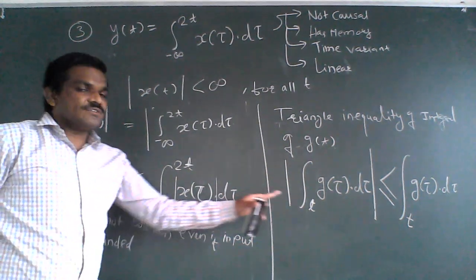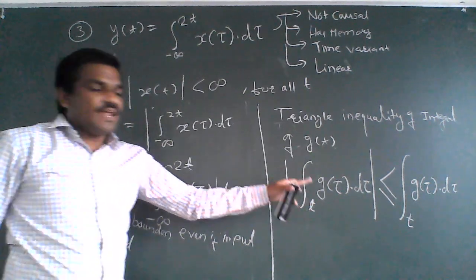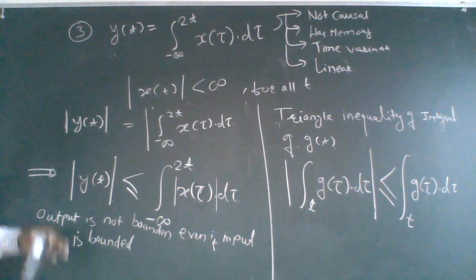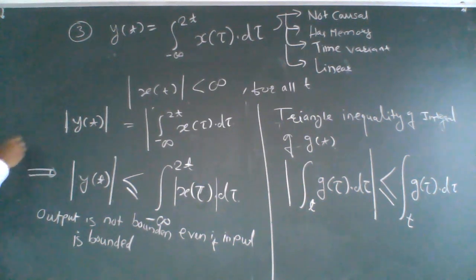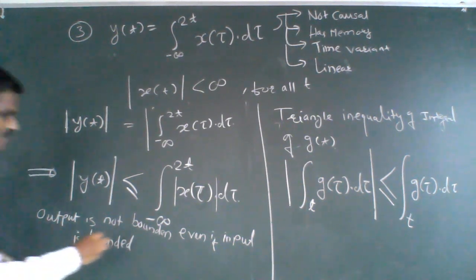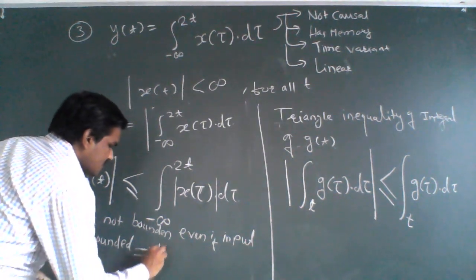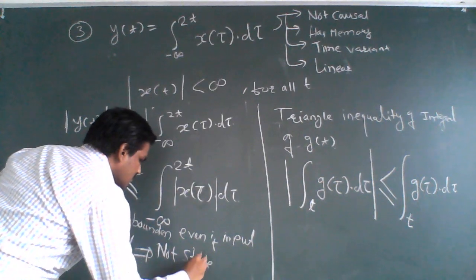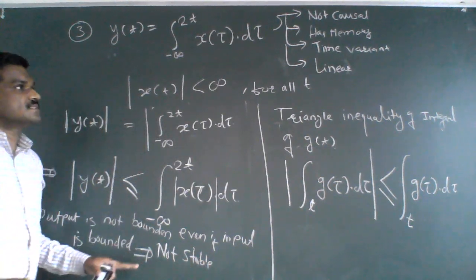So we are saying that this system is not stable.